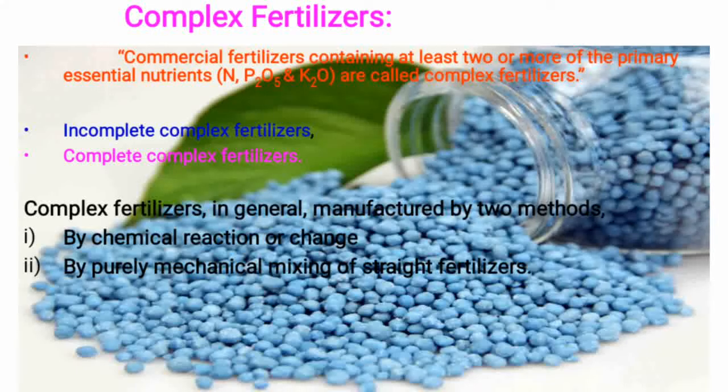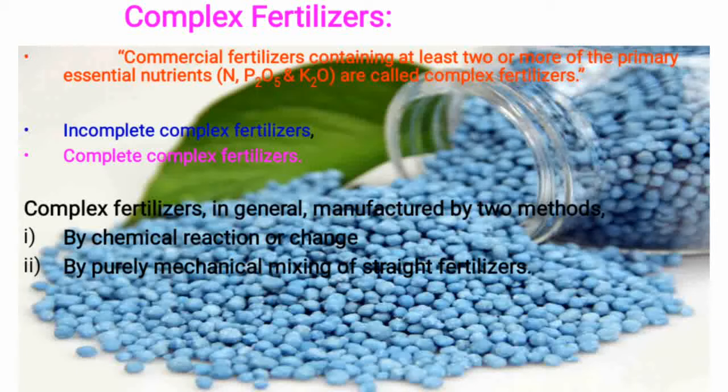Hello dear students. Today I am going to deliver a short lecture that comes after nitrogenous, phosphatic and potassic fertilizers, that is, complex fertilizer. What does complex mean? Complex means a complex of different nutrients, that is complex fertilizer.